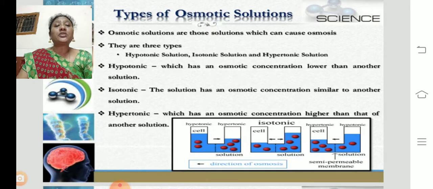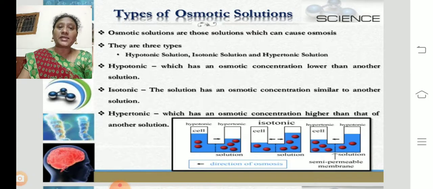Coming to the hypotonic solution, which has an osmotic concentration lower than another solution. Such a solution is called a hypotonic solution. And what is an isotonic solution? The solution has an osmotic concentration similar to another solution. Both solutions are equal in concentration. Such solutions are called isotonic solutions.